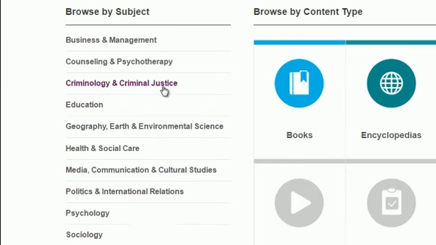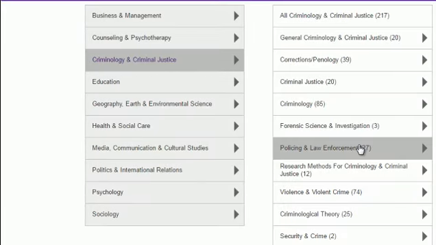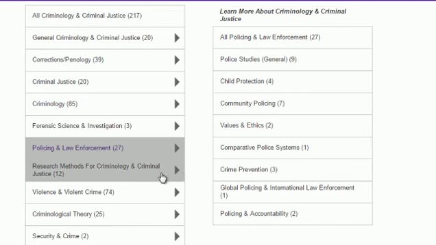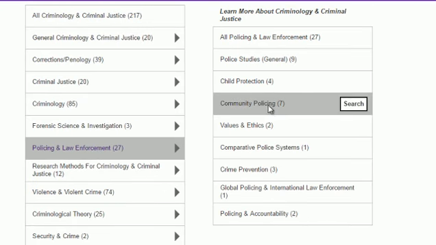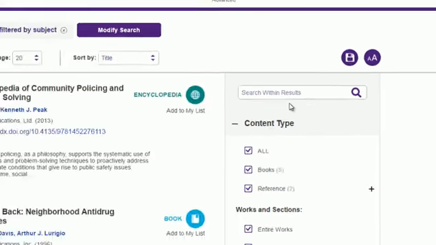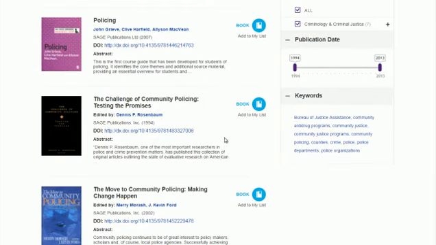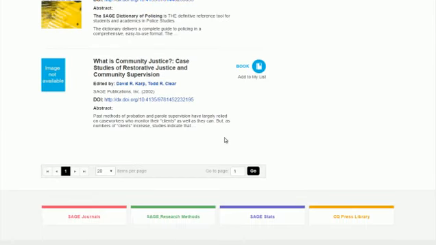We would click Criminology and Criminal Justice, then Policing and Law Enforcement, and finally Community Policing. Here we see all of the items that are tagged in just that way.